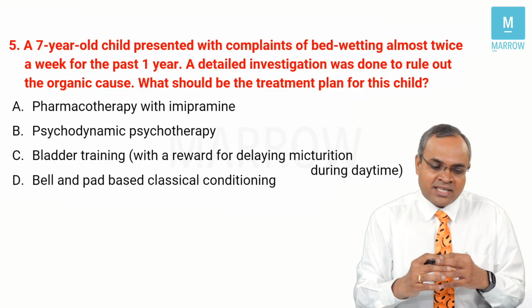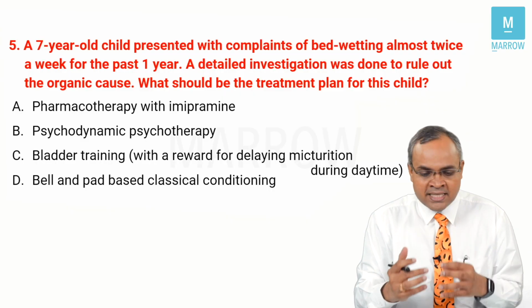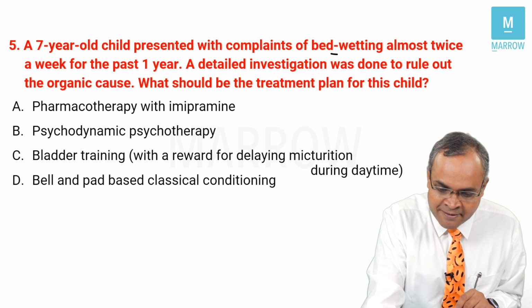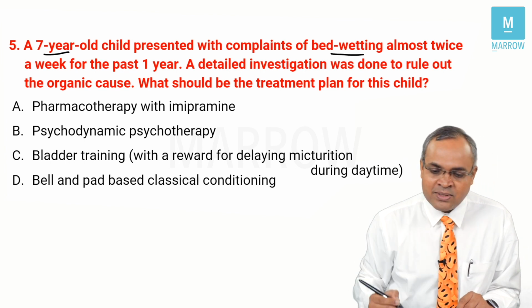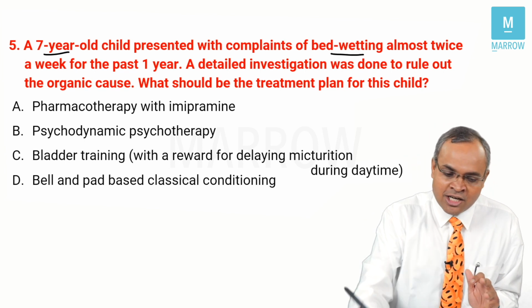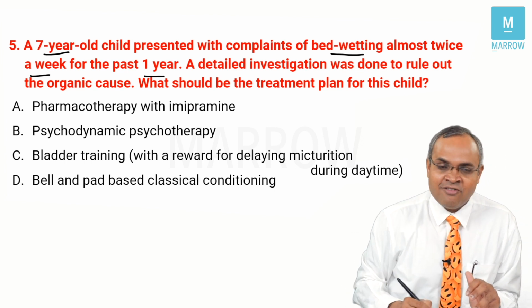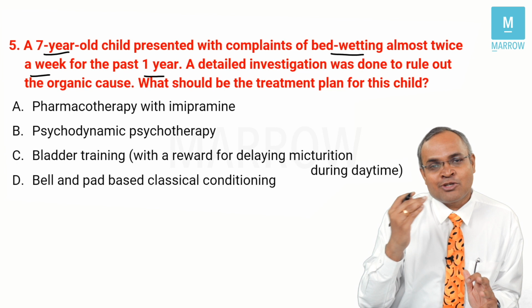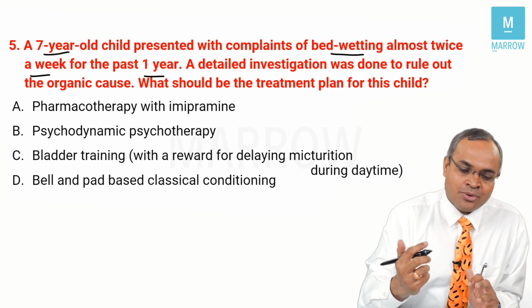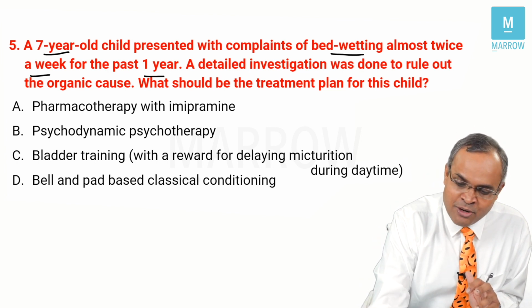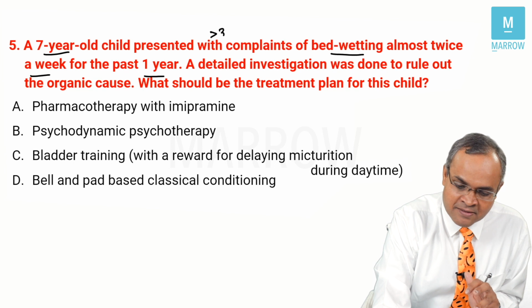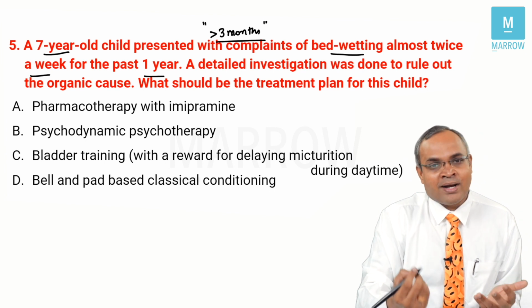So moving to the next question, a 7-year-old presented with complaints of bedwetting. The 7-year-old child presents with bedwetting problems twice a week, at least for the past 1 year. For a significant long time, at least twice a week, which is happening. So if bedwetting happens for more than 3 months, you diagnose enuresis, right? So here it is more than 1 year.